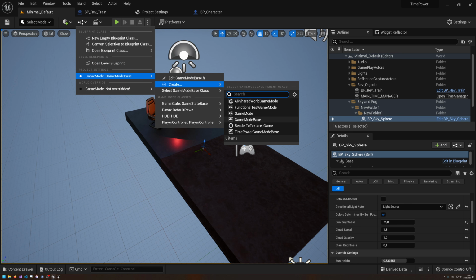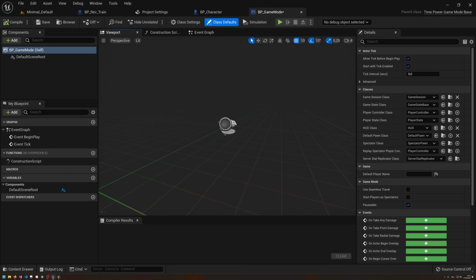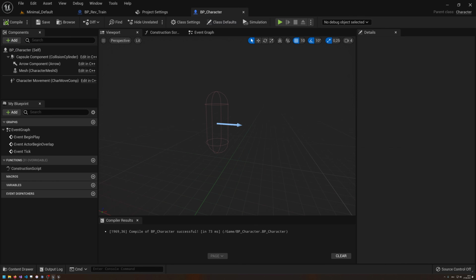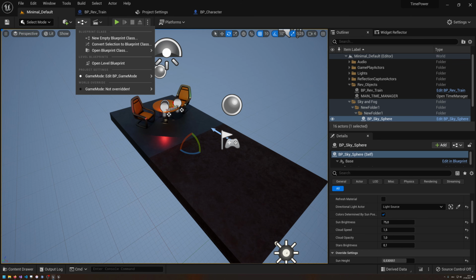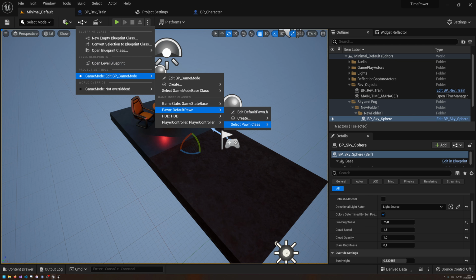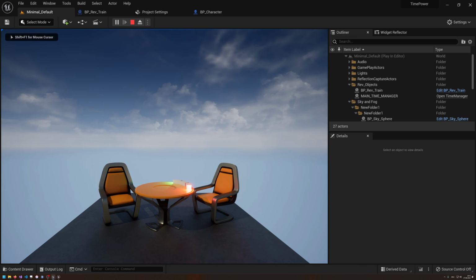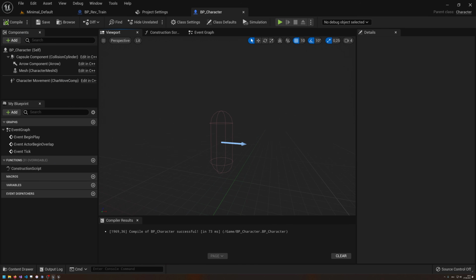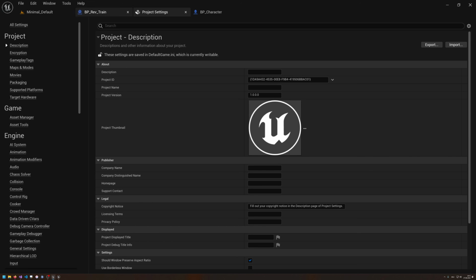So let's create a game mode based on our time power game mode base. Let's create this, and call this BP game mode, so our blueprint type over our C++ game mode that we're probably going to use at some point. So now we have the game mode and the character. Now if we have that game mode selected, we can select our default pawn, and this is going to be our BP character, and with that in place we should have a character that does nothing. Good. But it's okay because it probably does not have anything in here. For that we need to create input mappings. Project settings are already open.